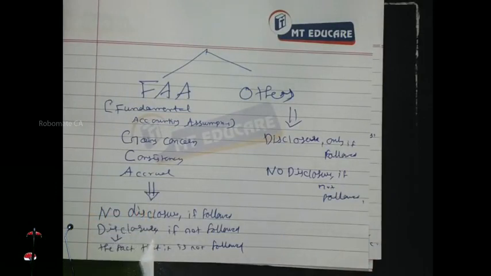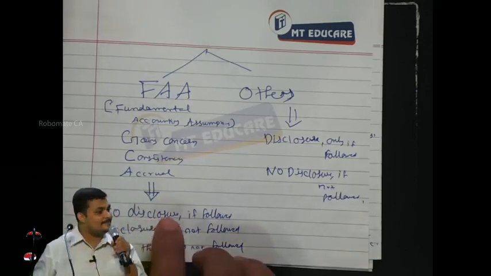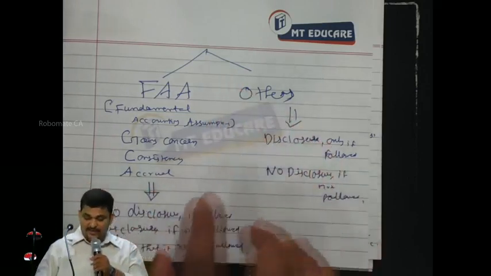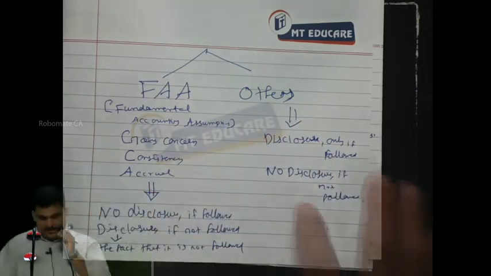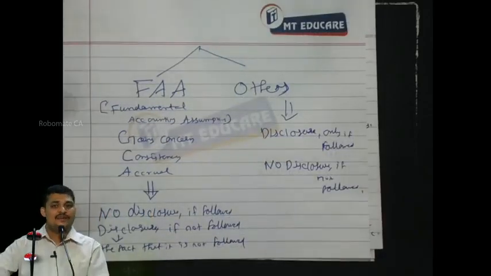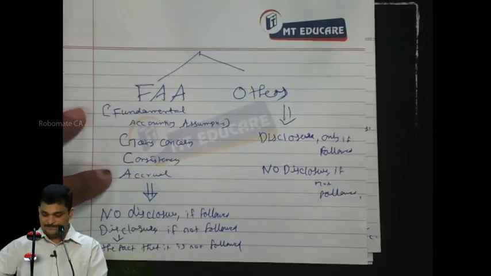See, there are certain fundamental things that will normally be assumed. So when it is assumed by the other person, and it is not happening so, it's your duty to disclose. Understood? That is the point. If the fundamental assumptions are followed, there is no need for disclosure.